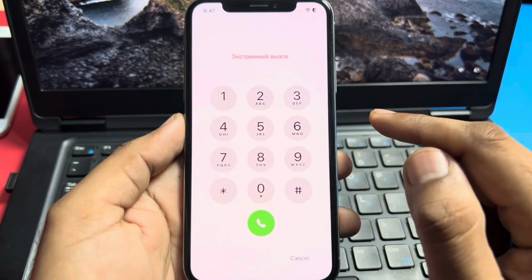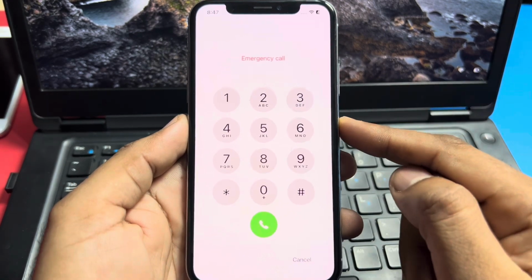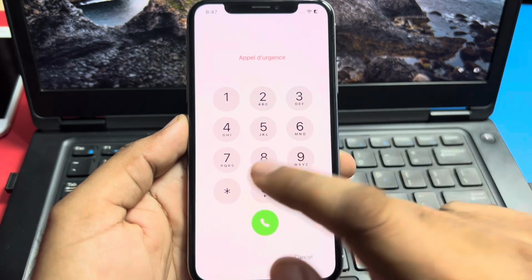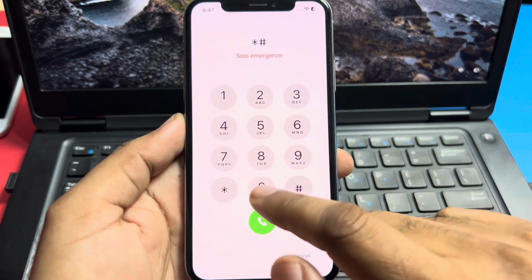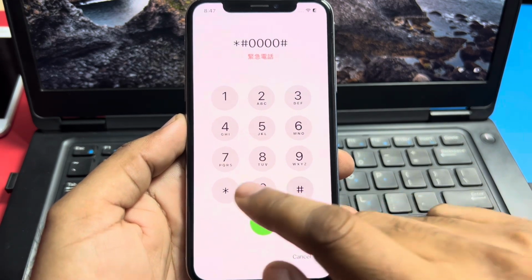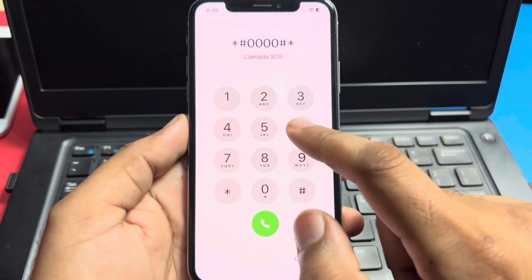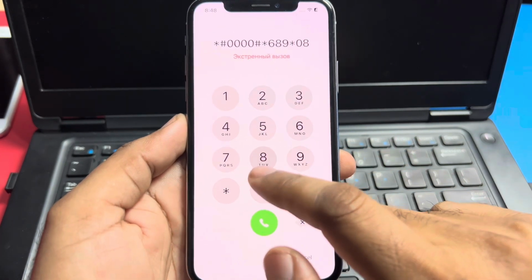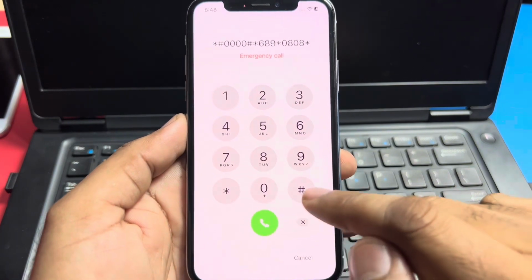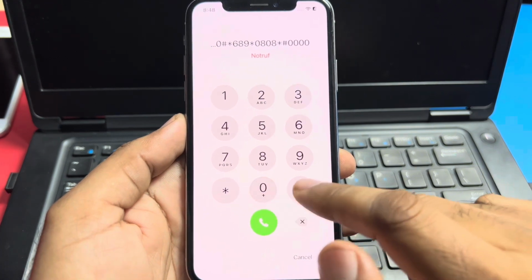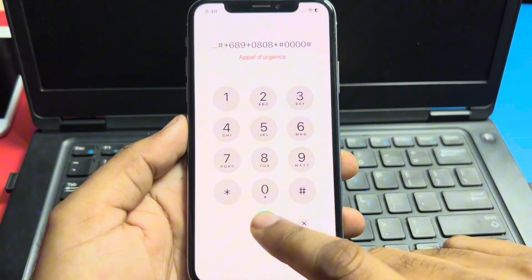Now the last code we have, and we try to unlock the iPhone with it. Star hash 0000 hash star 689 star 0808 star hash 0000 hash.